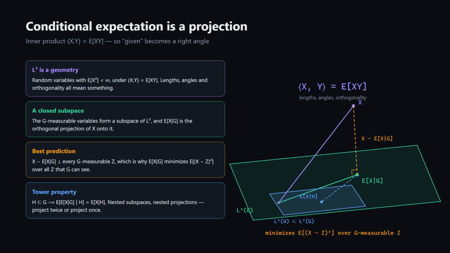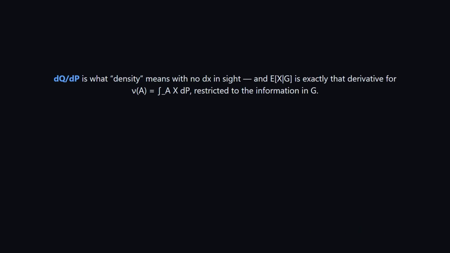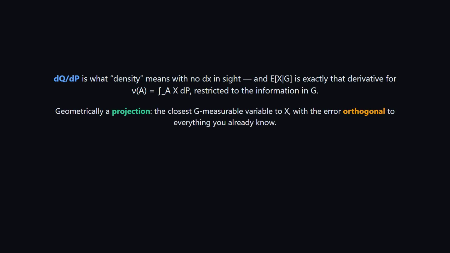Nested subspaces, nested projections. The Radon-Nikodym derivative, dQ/dP, is what density means when there is no dx in sight. And conditional expectation is exactly that derivative, for the measure sending A to the integral of X over A, restricted to the information in G. Geometrically, it is a projection, the closest G-measurable variable to X, the best guess the available information supports, with an error orthogonal to everything you already know.